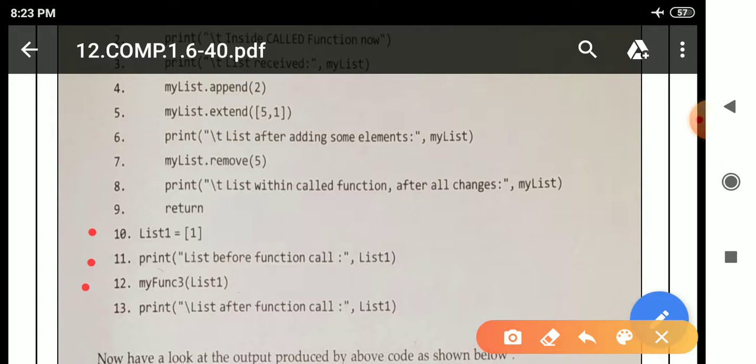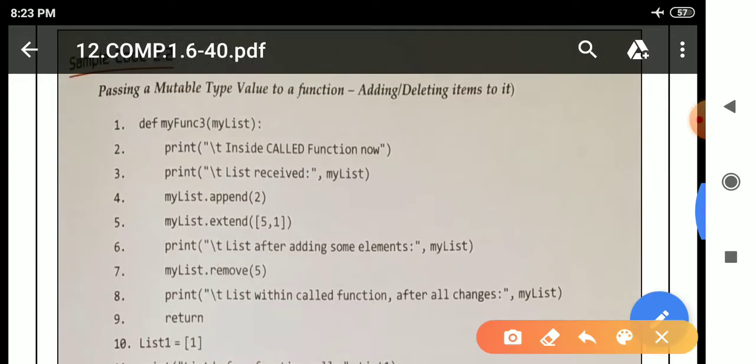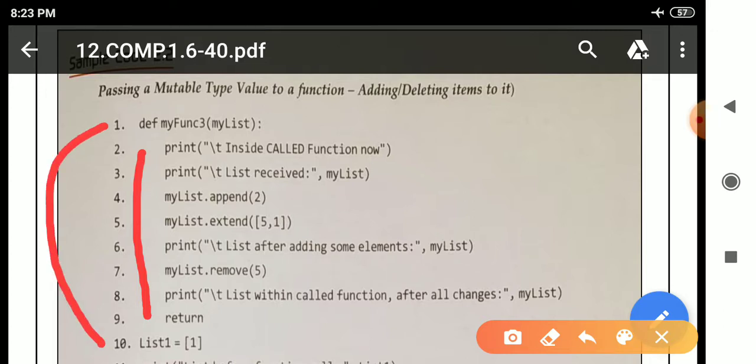After that it will move to line number 12, myfunc3. In the parenthesis there is list 1, which is the argument. After that it will move to line number 13, print statement. So how will this particular program execute? Python will first execute line number 1 to identify whether it is a valid function or not. After that it will skip, ignoring all the lines from line number 2 to line number 9, because this is the body of the function. So it will move from line number 1 to line number 10.